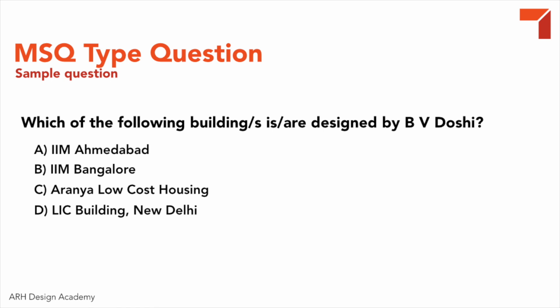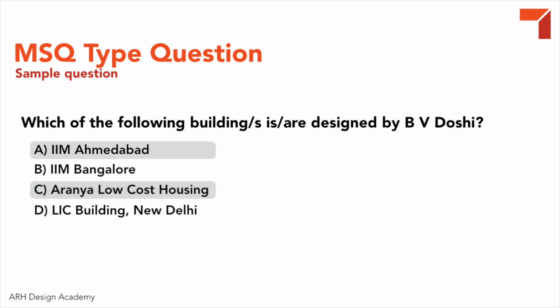Let me give you a few examples. The question says, which of the following buildings are designed by B.V. Doshi? The options are IIM Ahmedabad, IIM Bangalore, Aranya Low Cost Housing and LIC Building. Now we know that IIM Bangalore and Aranya Low Cost Housing are designed by B.V. Doshi. So if you select options B and C, then only your answer will be considered right.